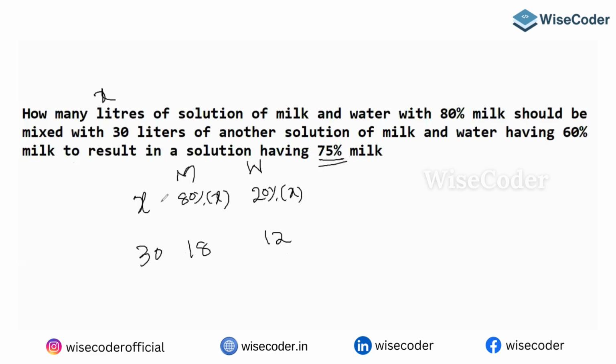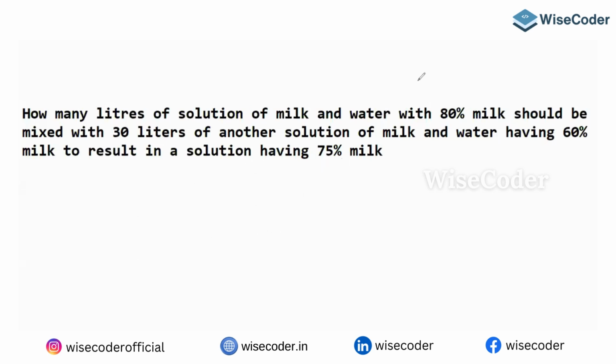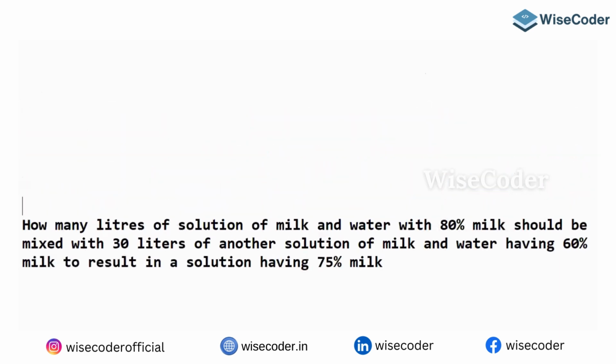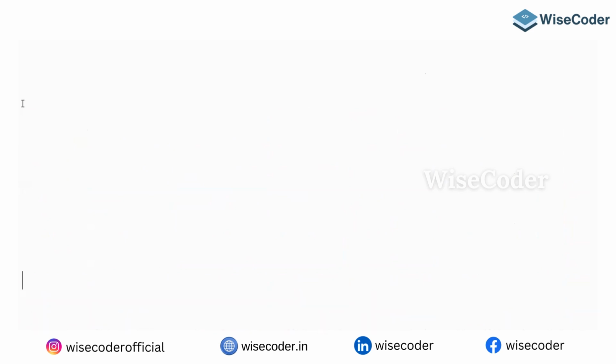Whenever you want to calculate this type of question, it will take time to solve in this regular method. What is the other way around? The other way around is alligation. So we'll do this question once you understand the concept of alligation. What is alligation first? Please understand the meaning of alligation.